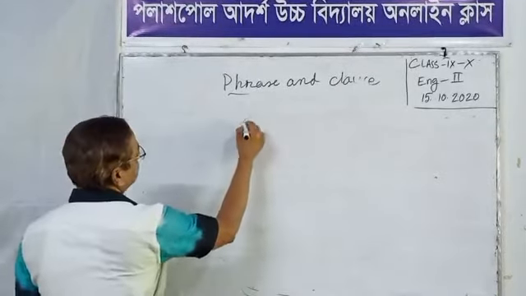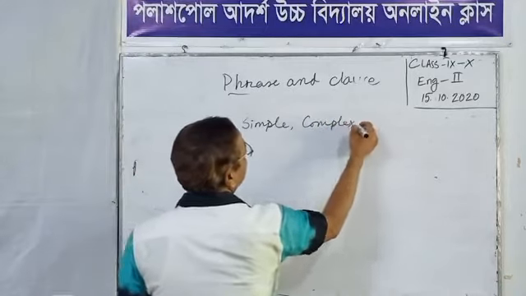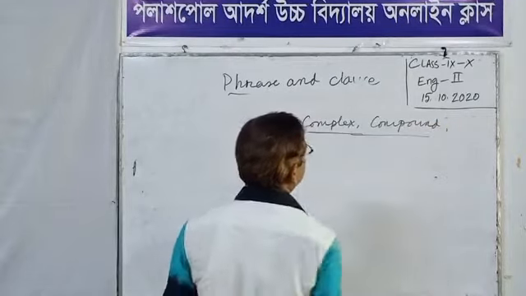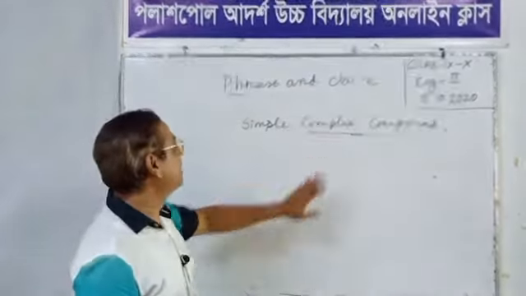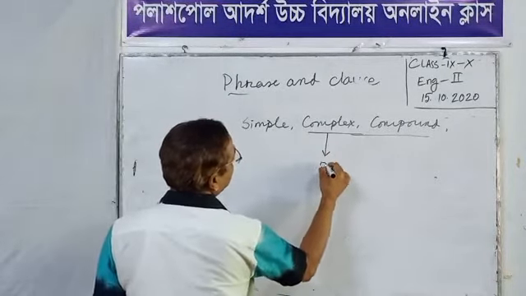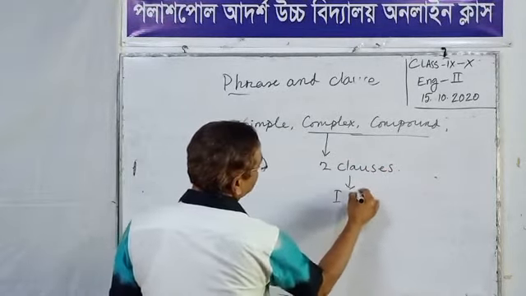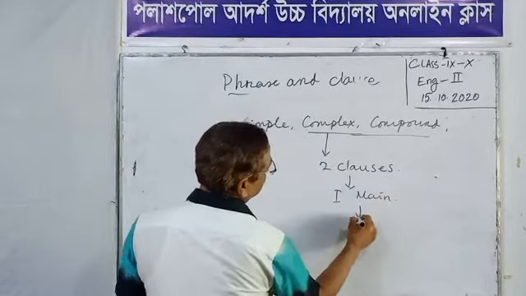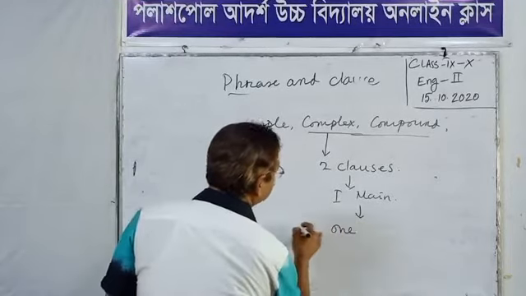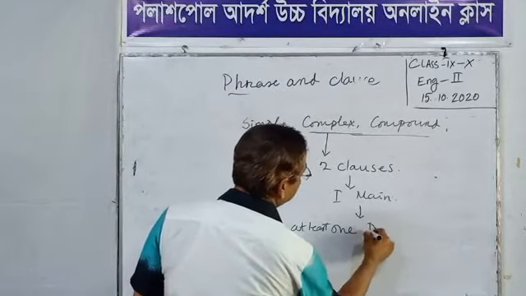When you learn the transformation of simple, complex, compound sentences, you should have learned the clause, because a complex sentence always has at least two clauses: one main clause and at least one dependent clause.